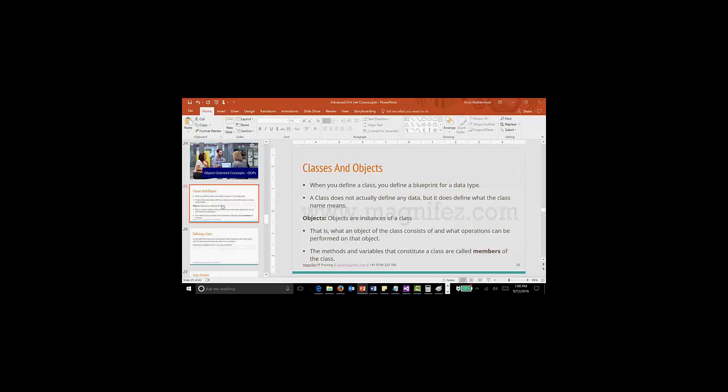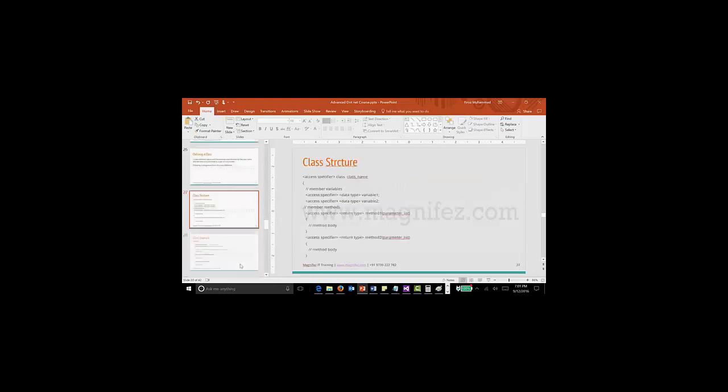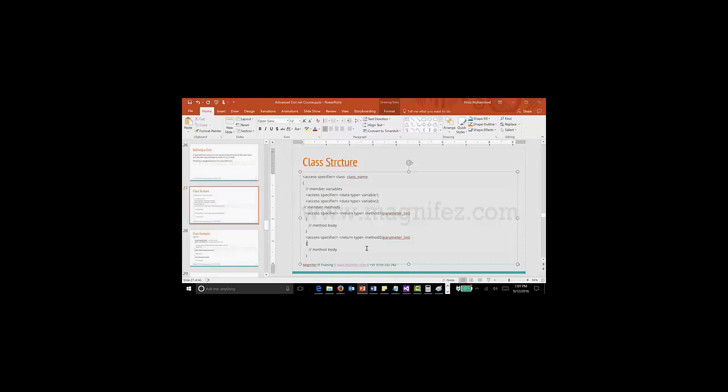Within the class we will mention the elements of an object, which will be attributes and then methods. We will see that. How will we define a class? A class definition starts with the keyword class followed by the class name, and the class body is enclosed by a pair of curly braces. We will see that here in a small program. This is the structure of a class.